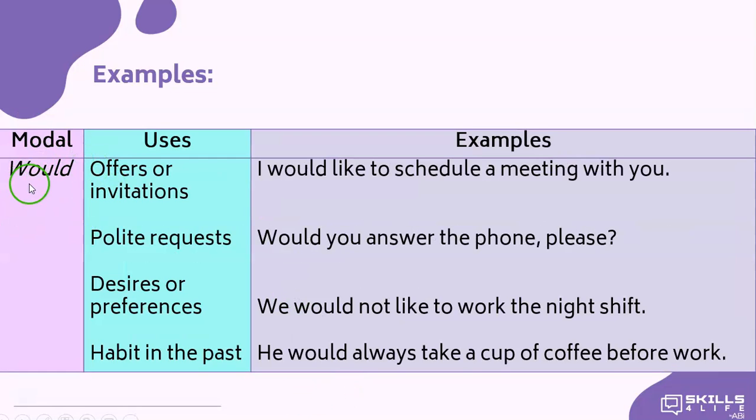And would. We use would to talk about offers or invitations. I would like to schedule a meeting with you. Polite requests. Would you answer the phone, please? Desires or preferences. We would not like to work the night shift. And also to talk about habits in the past. He would always take a cup of coffee before work.